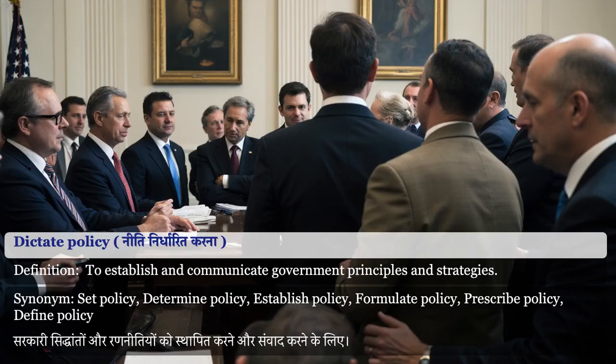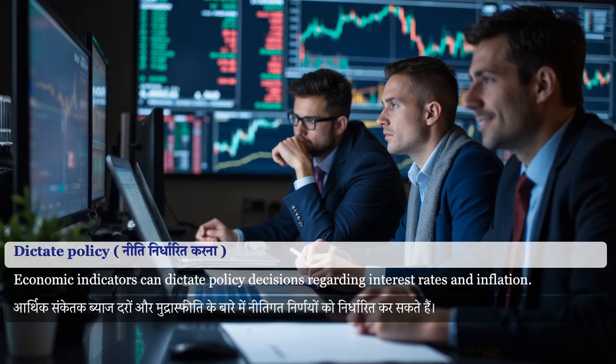Dictate policy. To establish and communicate government principles and strategies. Synonyms for dictate policy: set policy, determine policy, establish policy, formulate policy, prescribe policy, define policy. Economic indicators can dictate policy decisions regarding interest rates and inflation.